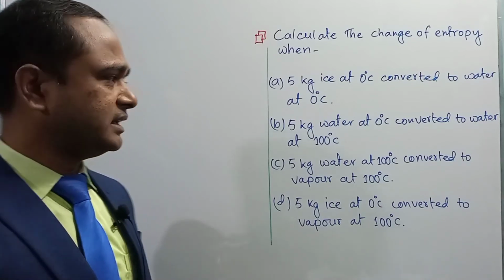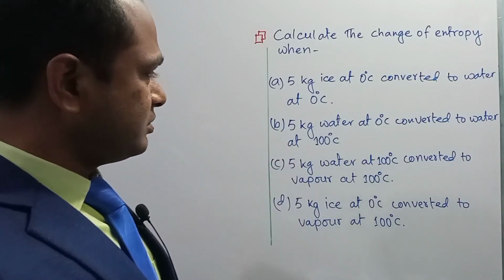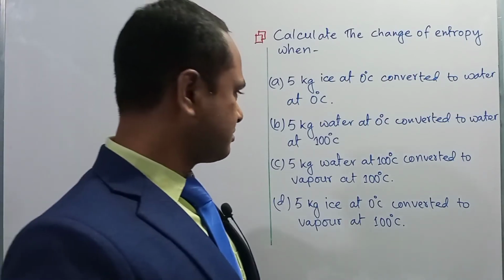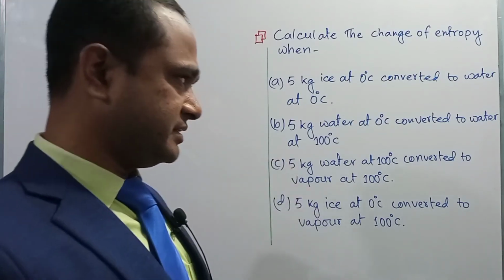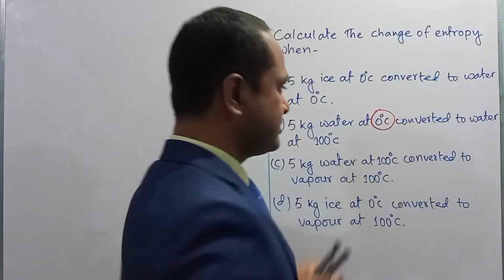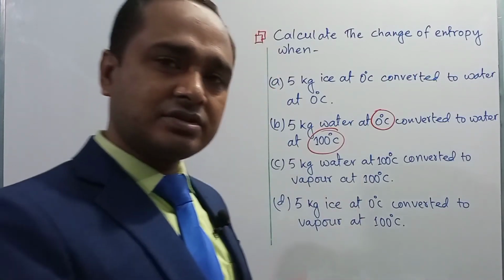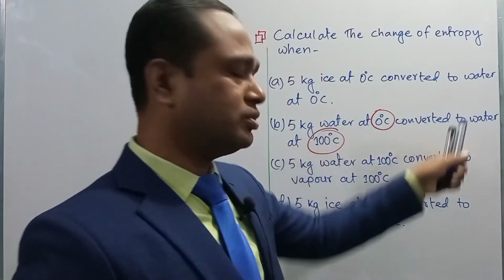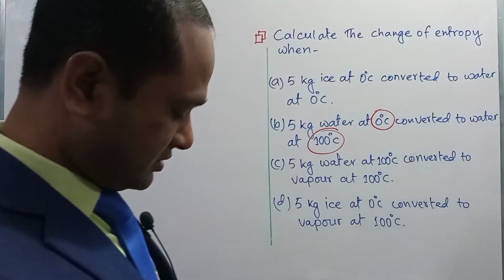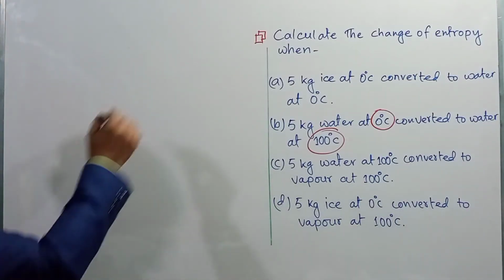Dear student, in our next question, 5 kg of water at 0 degrees Celsius is converted to water at 100 degrees Celsius. Here the temperature of the substance changes from 0 degrees to 100 degrees, but the state of matter is the same, water to water, right? So in that case we can calculate the change of entropy in this way.